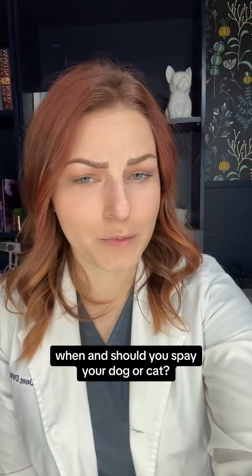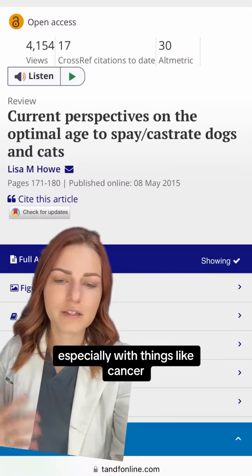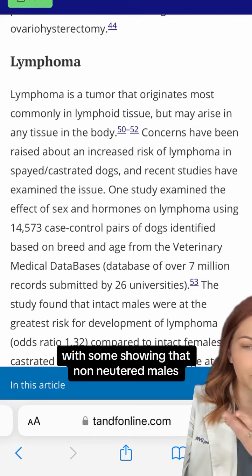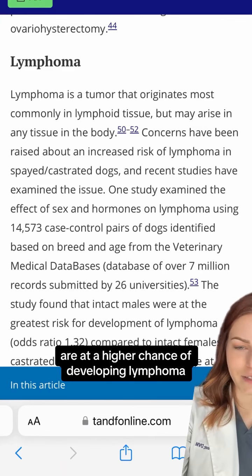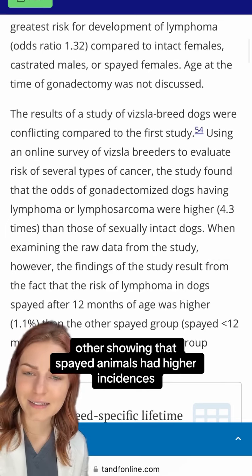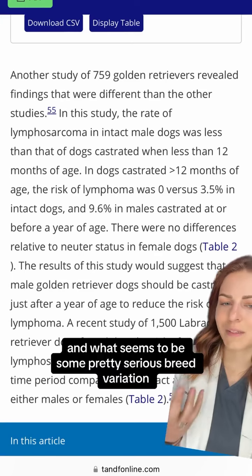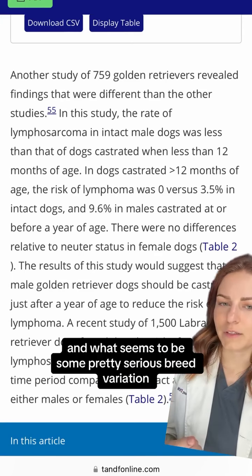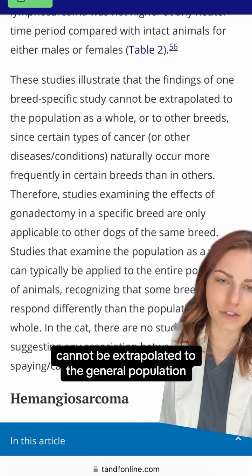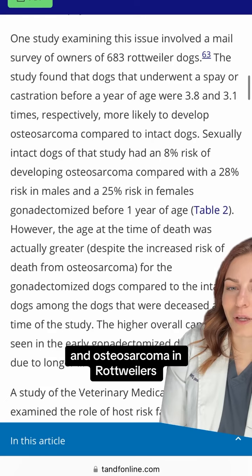When and should you spay your dog or cat? This has been a huge topic of debate lately in veterinary medicine, especially things like cancer, with studies showing variable results, where some show that non-neutered males are at a higher chance of developing lymphoma, others showing that spayed animals had higher incidences, but those spayed after 12 months had even higher incidences, and what seems to be some pretty serious breed variation, and that studies on specific breeds cannot be extrapolated to the general population. And this applies to things like hemangiosarcoma as well, and osteosarcoma in Rottweilers.